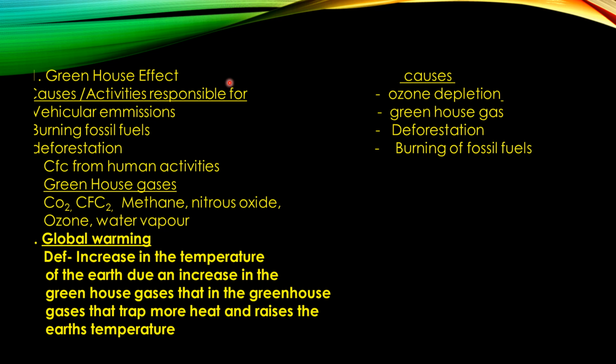This heat raises the earth's temperature, and gases like carbon dioxide, methane, chlorofluorocarbons and water vapors are the so-called greenhouse gases. Although the Earth's atmosphere naturally contains these gases, their proportion in the atmosphere has increased several times over the last few decades. This is due to increasing population and rapid industrialization, which led to a rise in the Earth's temperature.